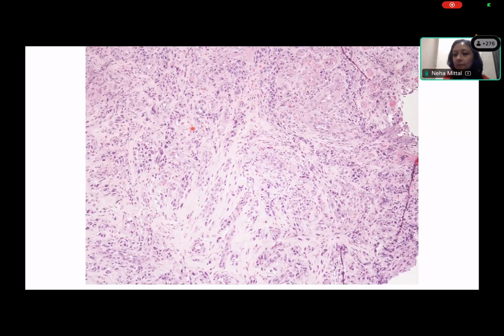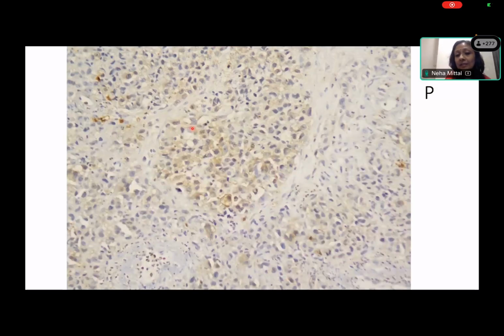Okay, so you have to learn to pick up this case in the sea of squamous carcinoma that will come on your table. You have to see that it does not have any obvious squamous differentiation. It is nests of highly malignant cells with prominent nucleoli. S100 also in this case was very weak and focal.